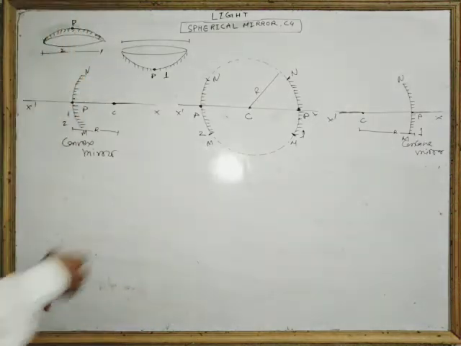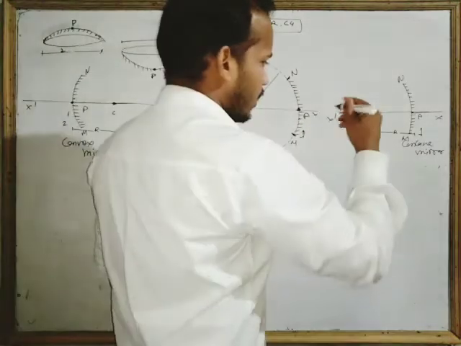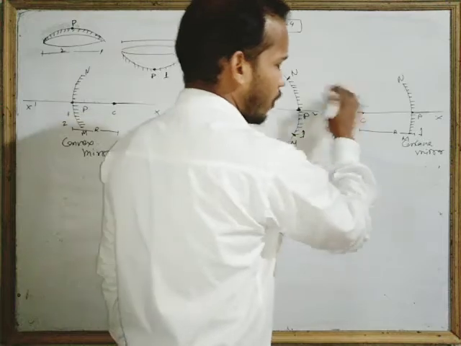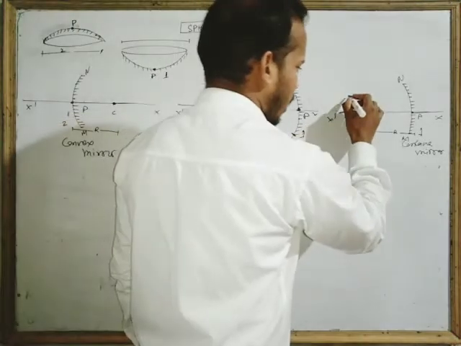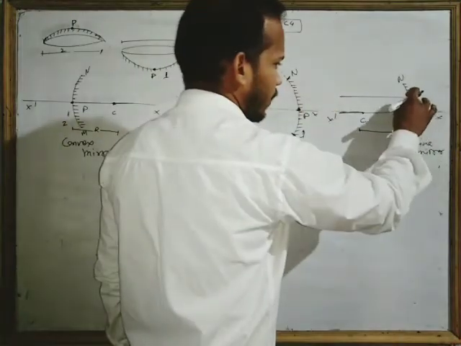Sometimes the intersection may be real, sometimes the intersection may be virtual. Like in this mirror, when a light ray incident from infinite is parallel to the principal axis, what will happen?